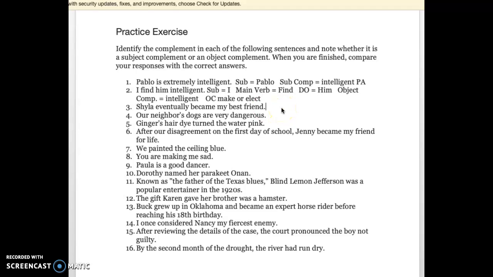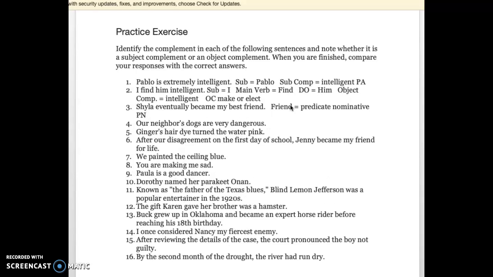Okay, next one here. Shyla eventually became my best friend. So in this sentence here, Shyla is the subject. Eventually is just a modifier for became. It's an adverb on the verb became. And it is a linking verb. Best is just modifying friend. My is just modifying my best friend. So friend is a noun. So that is a predicate nominative. Okay? Friend equals predicate nominative, also known as a PN.